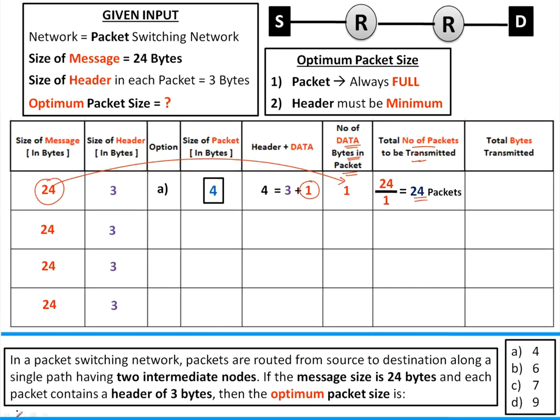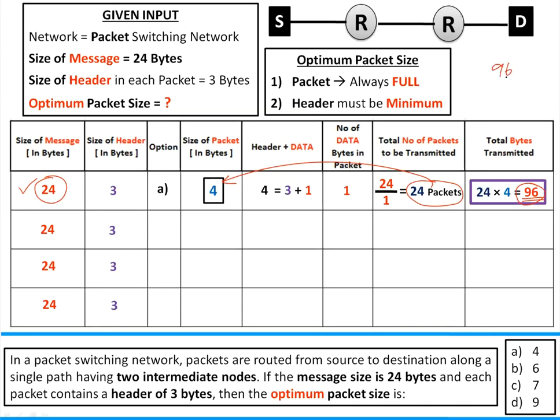So what is the total bytes transmitted? You transmitted 24 packets with packet size 4, 24 into 4, so you transmitted 96 bytes. To transmit 24 bytes of data, you transmitted 96. That means 96 minus 24, almost 72 bytes of header you transmitted, which is very useless.